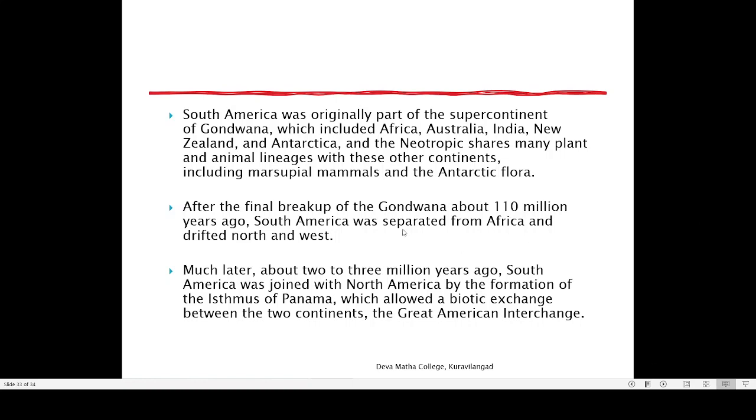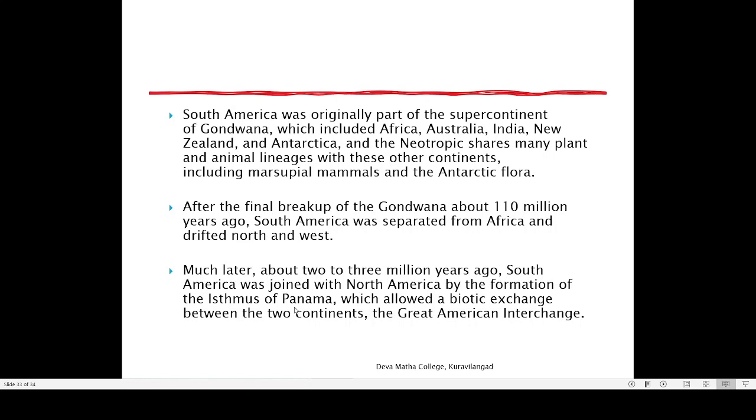Here you can see that the breaking of South America from Africa took place around 110 million years ago. So before that, South America and Africa were connected with each other. That is the reason why we still see a lot of similarity. Then another point you can find is the Panama Corridor or Panama Land Bridge, which is known as isthmus.